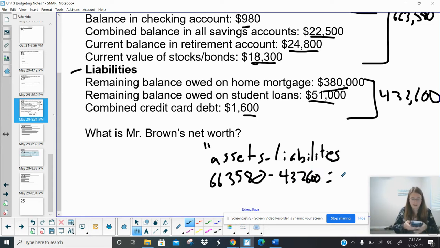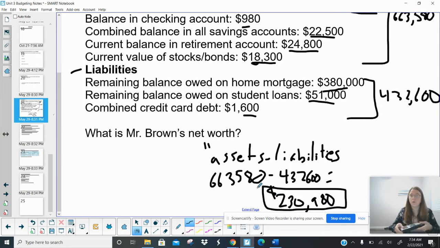So this is going to be the net worth, excuse me. 6, 6, 3, 580 minus 4, 3, 2, 600. So this person's net worth is 2,309.80. So this is their actual worth.